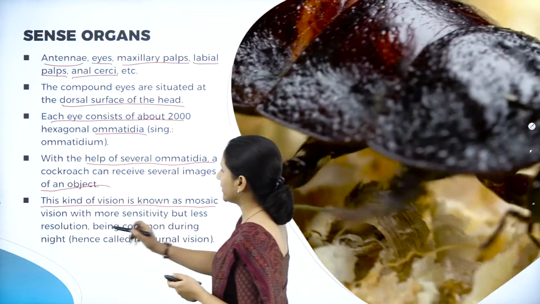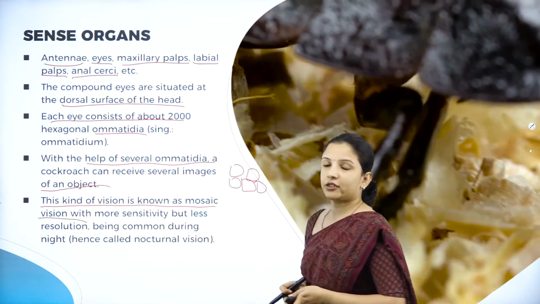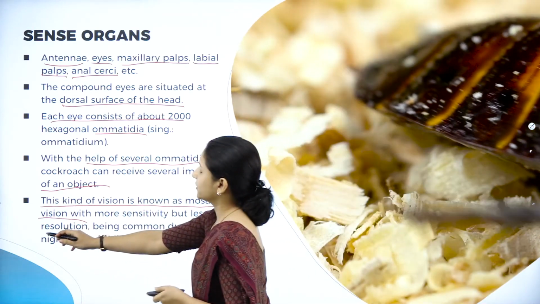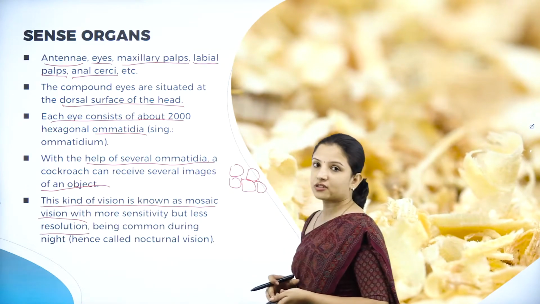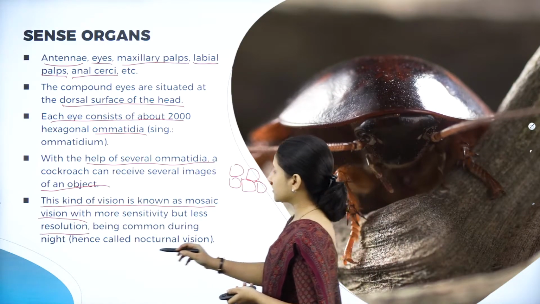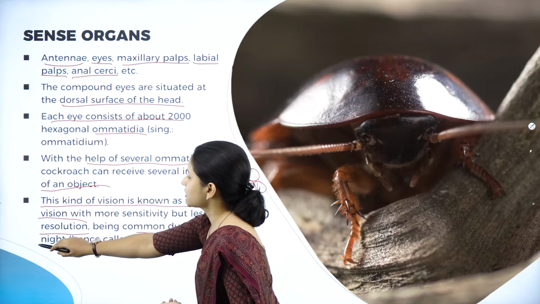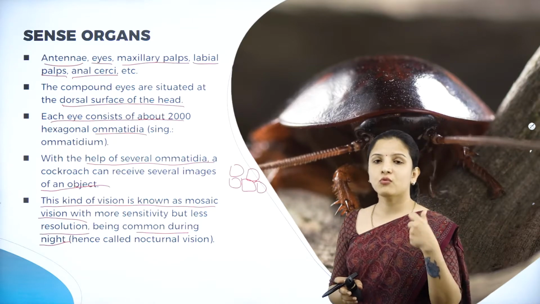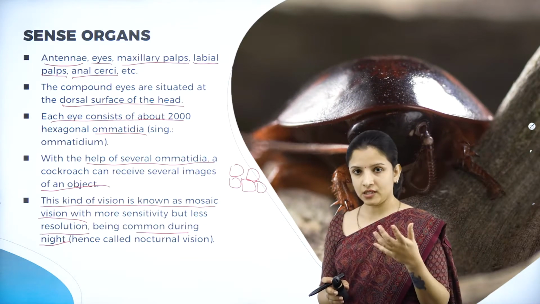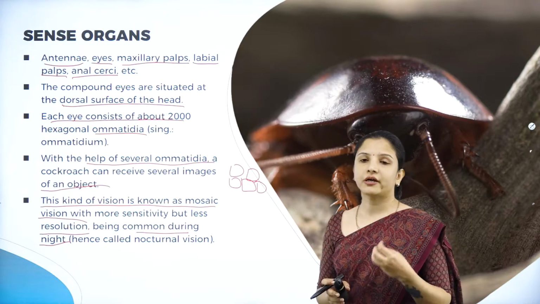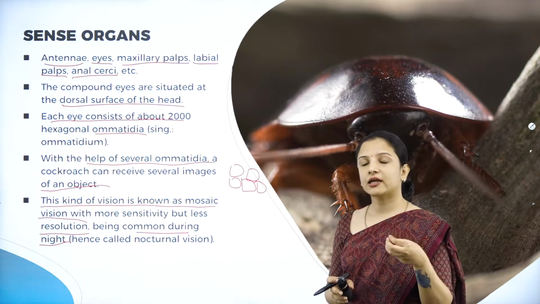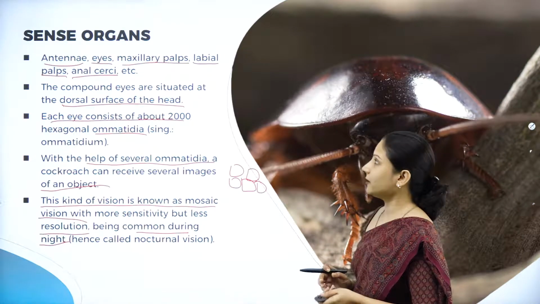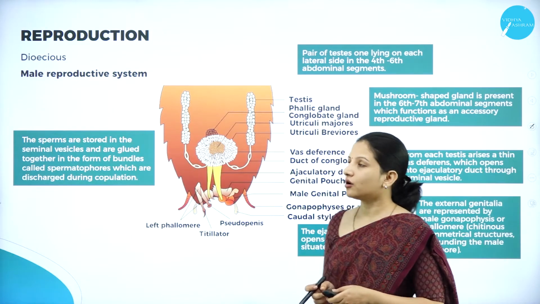Such vision is called mosaic vision, and this kind of vision has more sensitivity but a lesser resolution. So the resolution is very less, but sensitivity is quite more, and this kind of vision is especially common during the night. That is why the cockroaches' vision is more sensitive and more reliable during the night time. That is why the cockroaches are usually nocturnal, because they can see very well during the night time. So this is about the sense organs of cockroach.